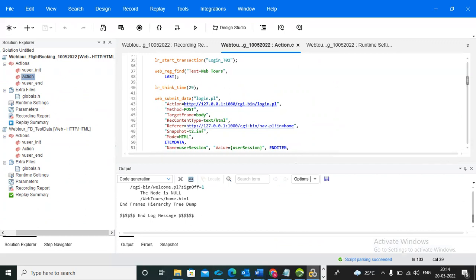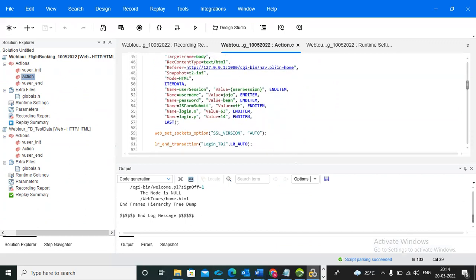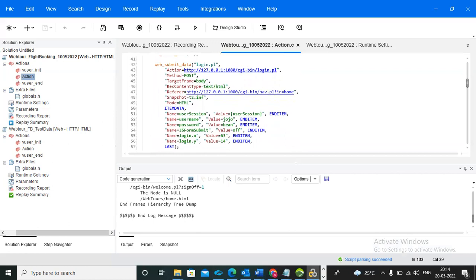I have one more question, Kiran. Generally, in projects, how do we get the data? Do we have Excel sheets? It depends on the application and the existing project. Maybe they already have it, and you can just import the CSV data set file. Maybe they don't have it, so you need to prepare the data yourself.